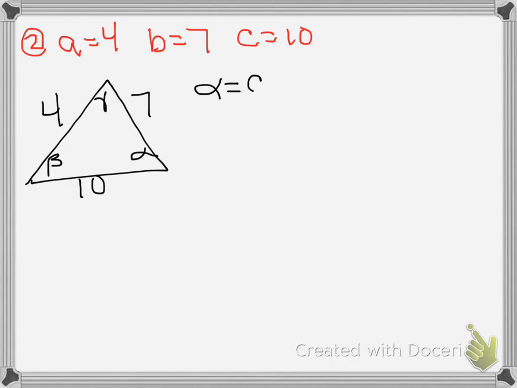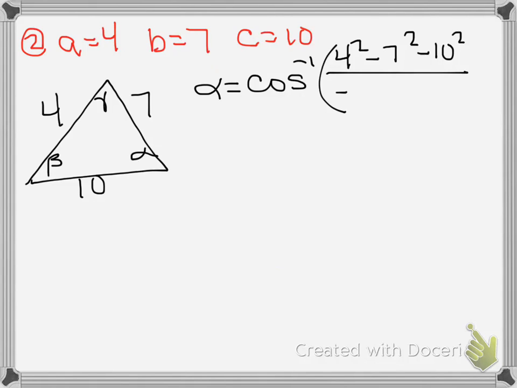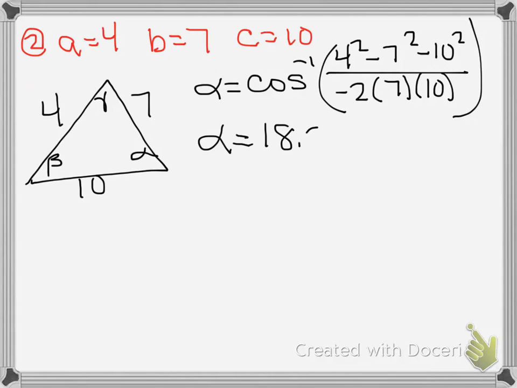Following what we did before, alpha equaled the inverse cosine of a squared minus b squared minus c squared over negative 2 times b times c. That gave me that alpha was 18.2 degrees.